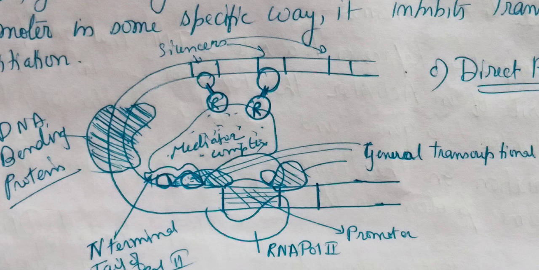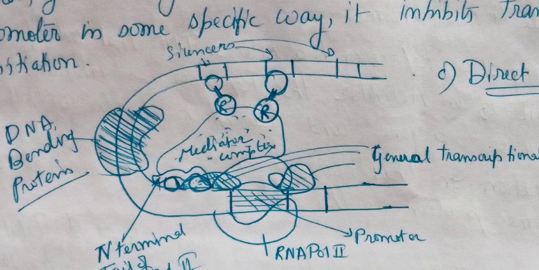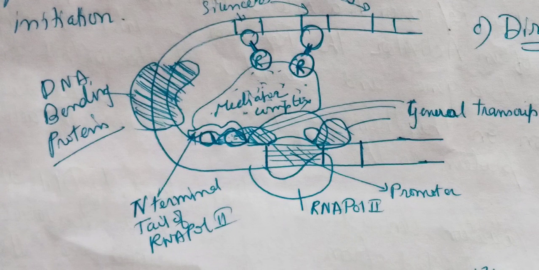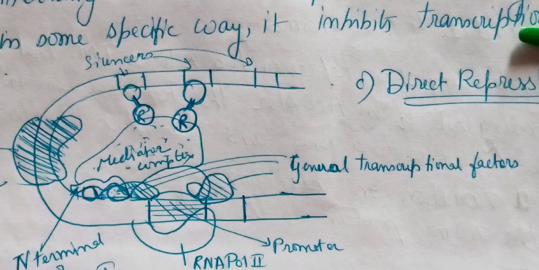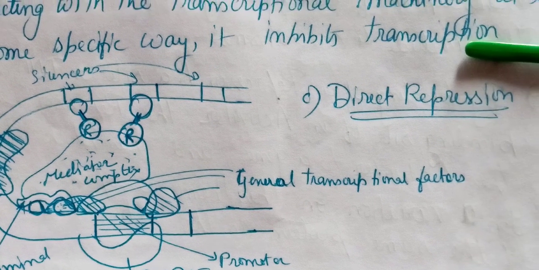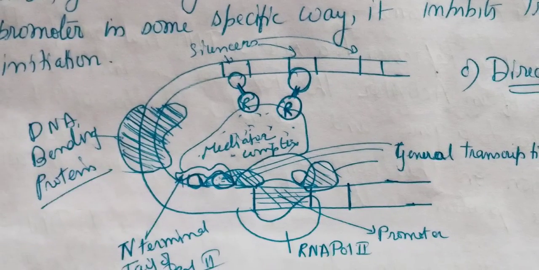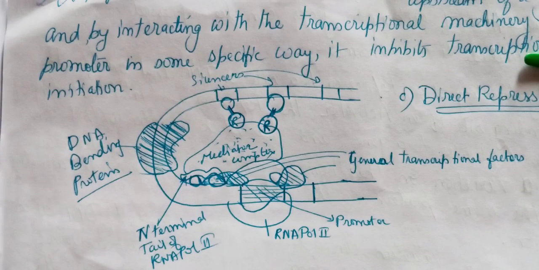Within this silencer region, the repressor, denoted by R, is binding. It interacts with the mediator complex and the components of the transcription machinery to silence, or inhibit, the transcription process of that particular gene. So it is a type of direct repression. The third mechanism is direct repression.